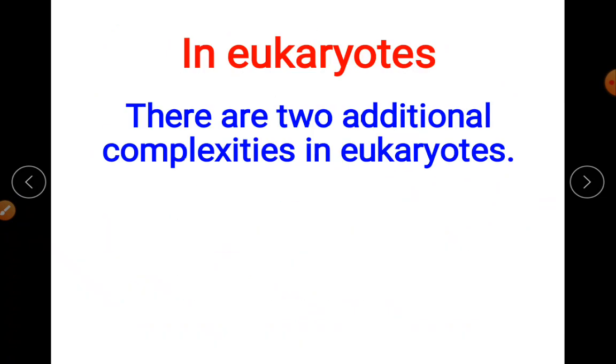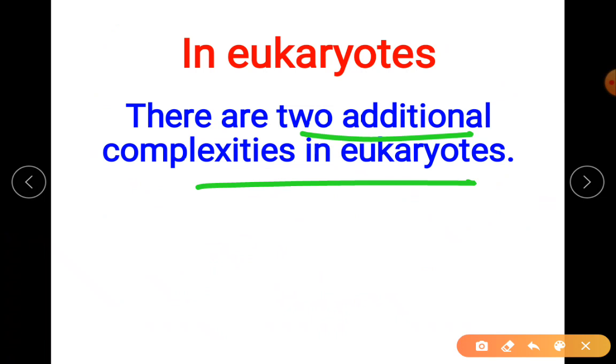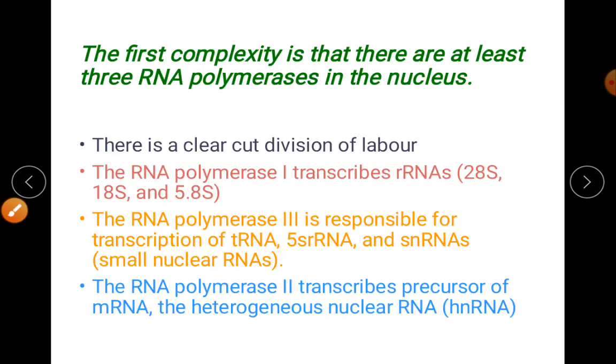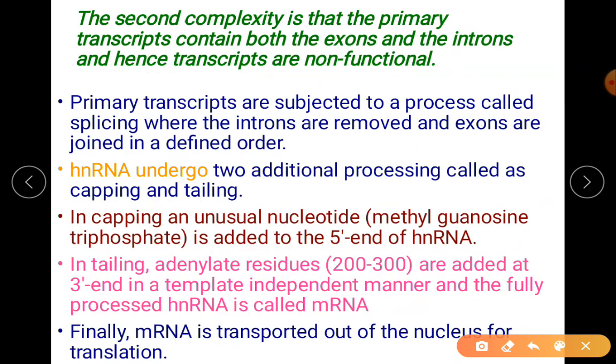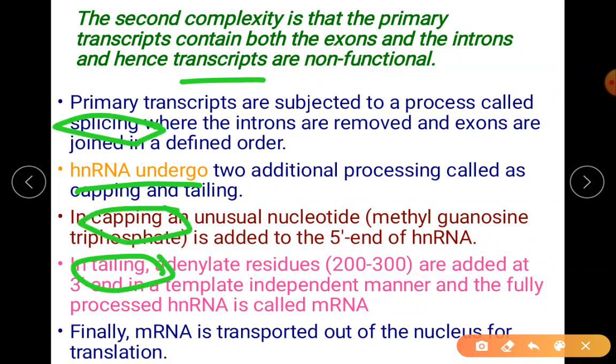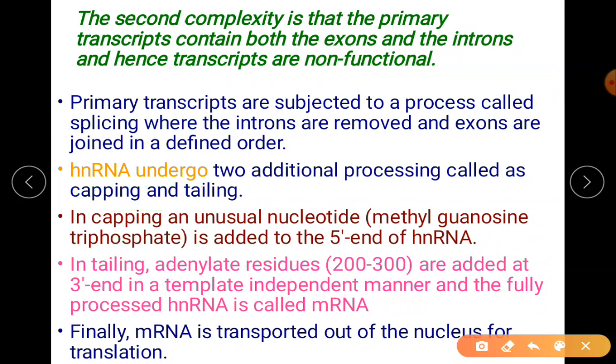But what is different? In eukaryotes, we are adding two additional complexities. One is the three types of RNA polymerases. You have to write these three. And the other is the conversion of the RNA transcript to functional mRNA. So we say that hnRNA undergoes capping, splicing and tailing. This is how hnRNA converts to functional mRNA. So I hope it is clear.